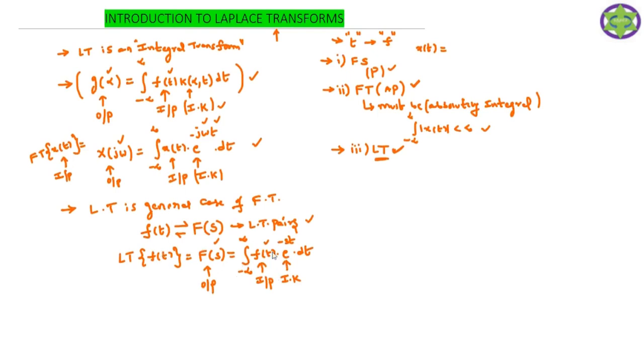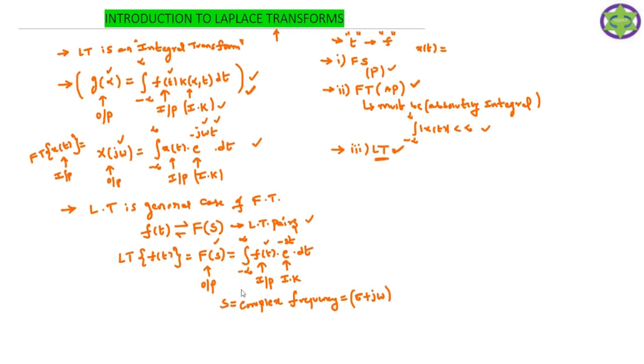If you observe, this formula is of this form. Therefore, the Laplace transform is an integral transform, like the Fourier transform. Here s is called the complex variable or complex frequency. The representation of s is sigma plus j omega. Sigma plus j omega is the complex variable s.